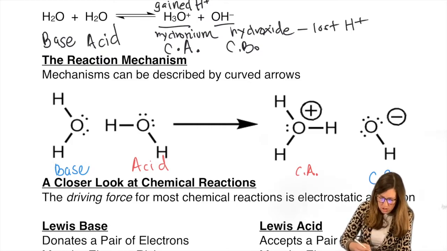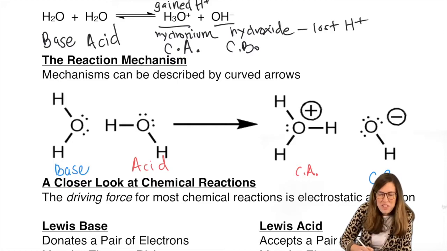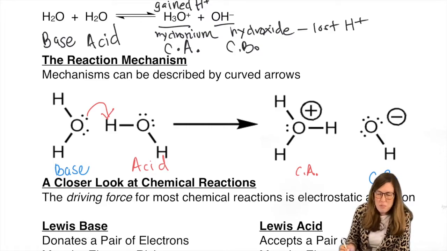The base gained an H. How did it gain an H? Look what happened here. One of the lone pairs is gone. What did it do? Still has 8 electrons around this structure. So this is hydronium, right? All drawn out. Still follows the octet rule, but one of the lone pairs is gone. The lone pair, one of these two, got converted to a bonding pair. That must be who grabbed the H. It's like solving a little mystery. Who done it? All right, so you could pick either lone pair, it doesn't matter. So you pick a lone pair to take the H.